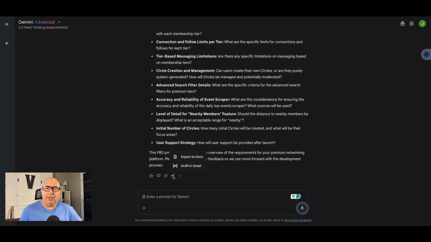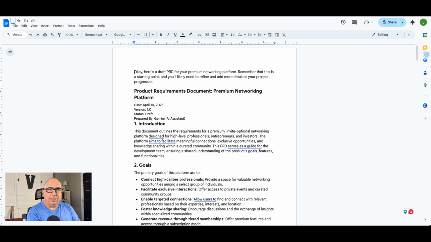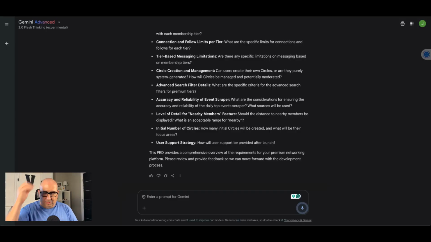By the way, on Gemini, one of the things I really like about it is if I want to keep this for later, and obviously I can get the link back to this conversation, but I can go in here and do export to docs, and you'll see it creates a doc for me in my Google Docs. And so I can just save that there. We'll call it premium form. Now I've got it saved. I can go back later and organize it and put it where I need to find it, so I don't end up with a bunch of documents that are named, what do they put on there? It doesn't have a name yet, and then I can't find it later because I have to dig through 60 docs. Anyways, for now, I'm just going to copy the PRD that it created.